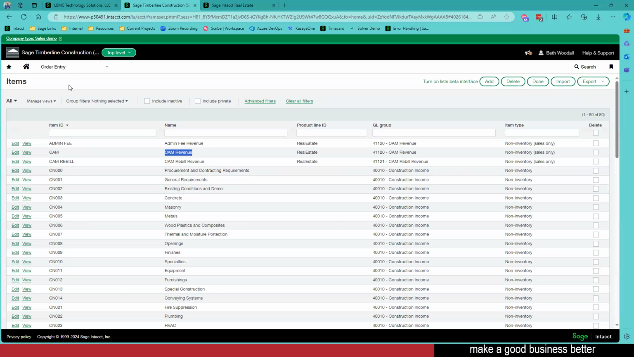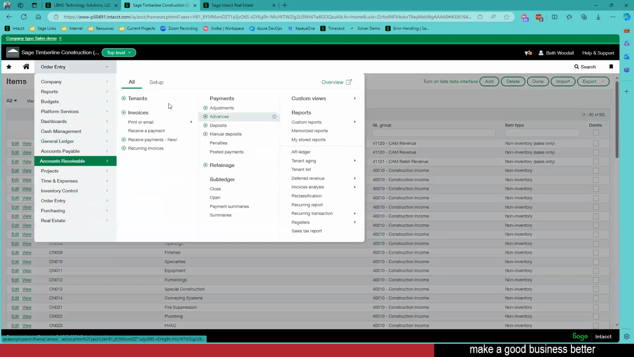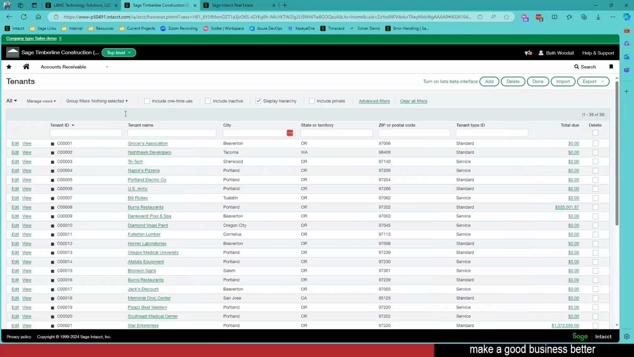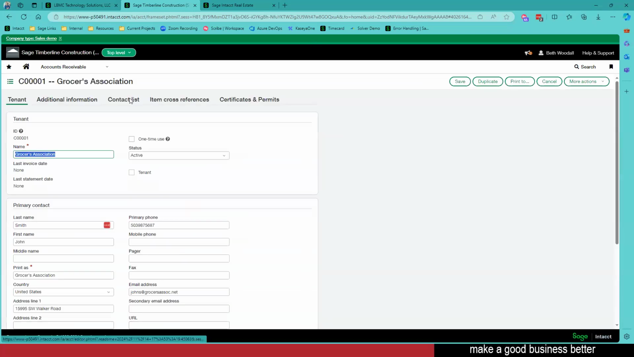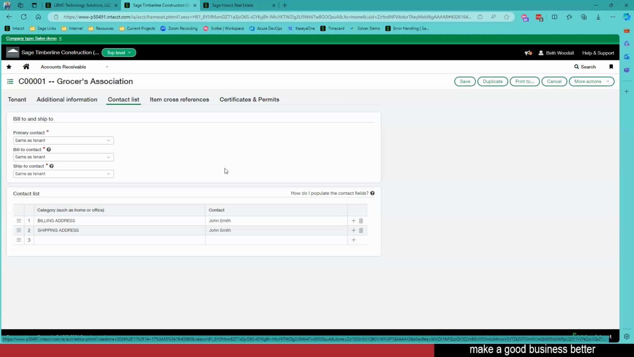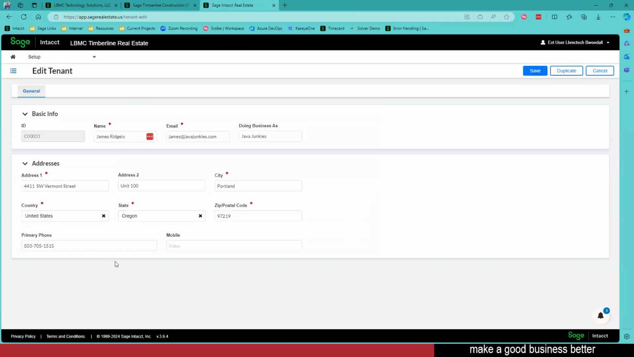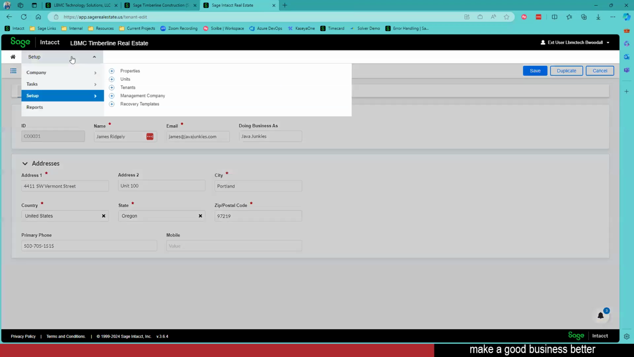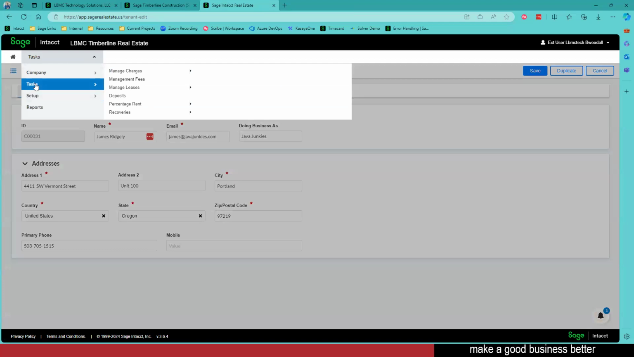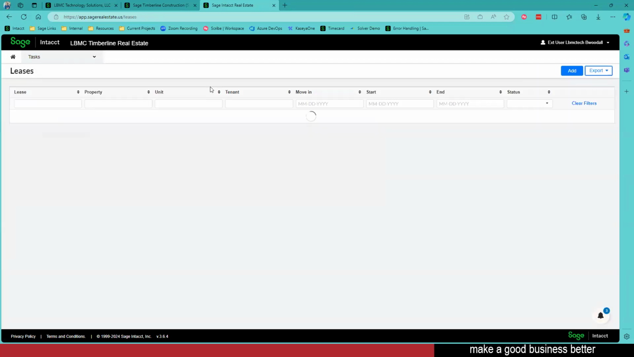In Intacct, I could go over to my customers, to my tenants, and I can add additional contacts to my specific tenant. So I can add as many as I need to if I need to add additional ones. But really, we're just putting a main contact in here. All right, once I have my tenant, then I'm going to go ahead and manage my lease. We can create a lease there.